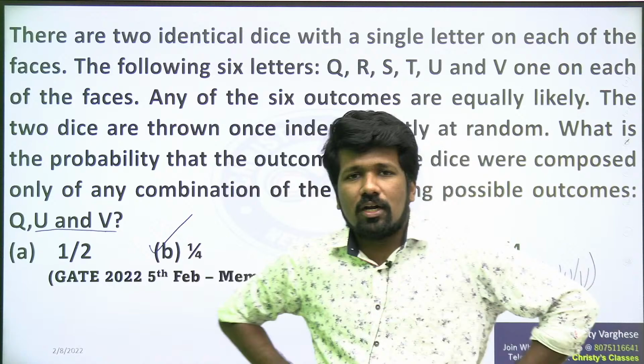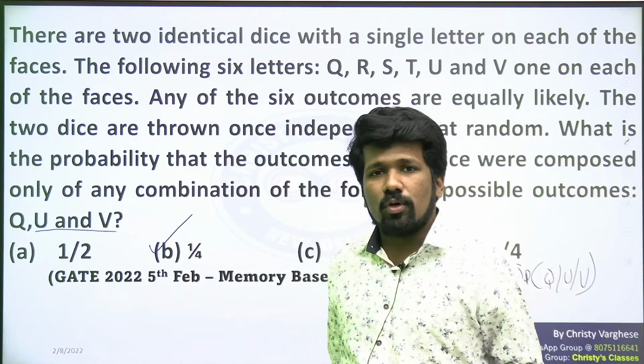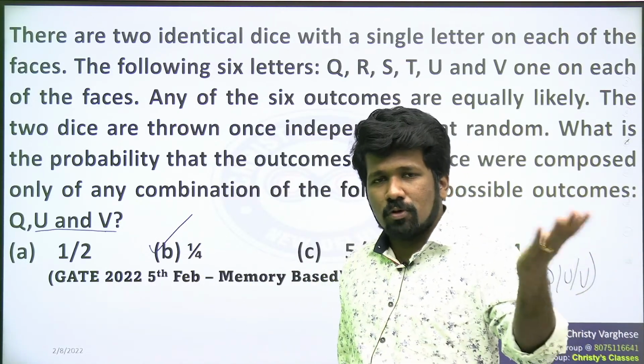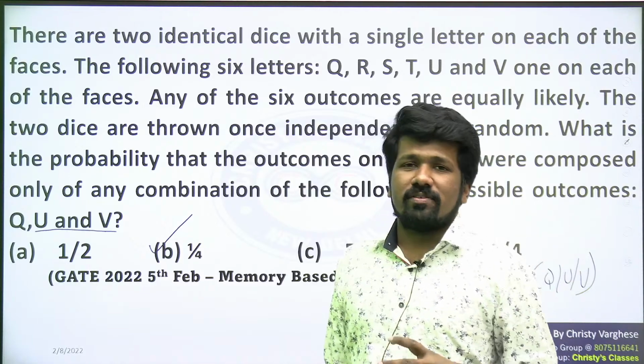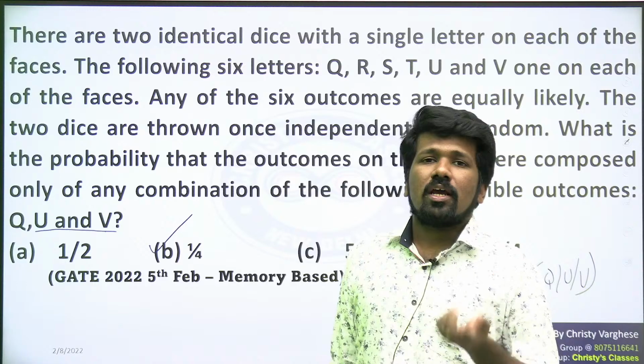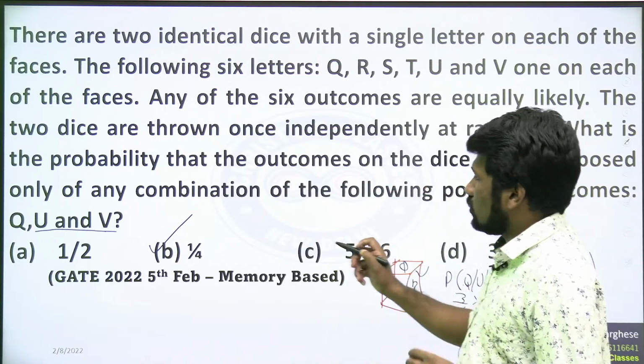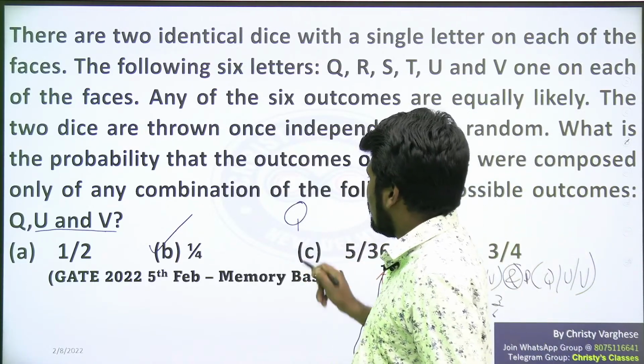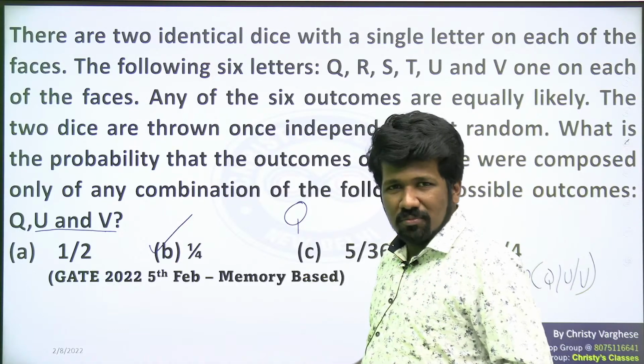Total 6 into 6, 36 outcomes are there. Why 36 outcomes? 6 possibilities on the first dice, 6 possibilities on the second dice. So total number is 36. Required number will be what? Combinations of Q, U and V. The second method is you can write what all are the possible cases.